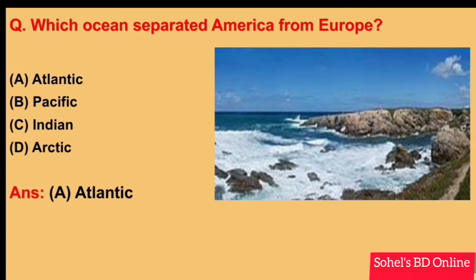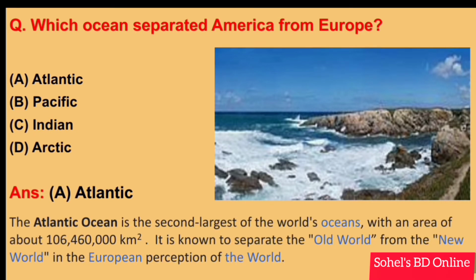Next. Which ocean separated America from Europe? Answer A. Atlantic. The Atlantic Ocean is the second largest of the world's oceans with an area of about 1 crore 64 lakh 60,000 square kilometers. It is known to separate the old world from the new world in the European perception of the world.